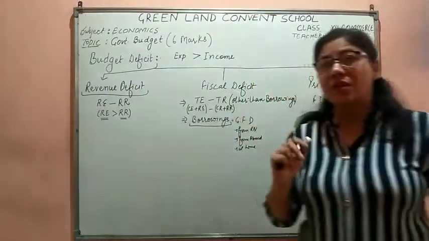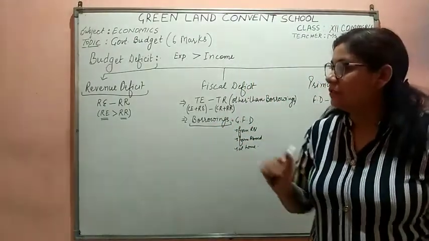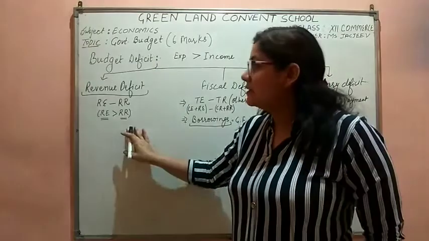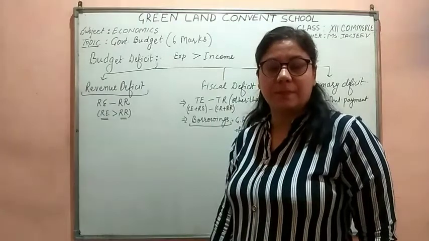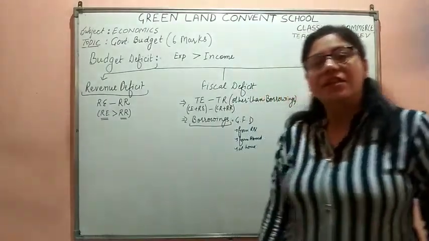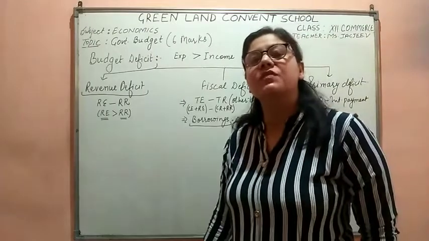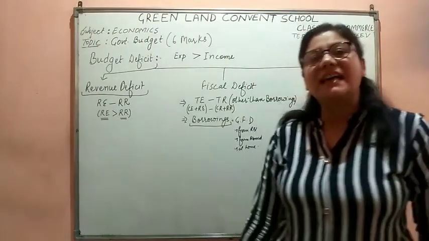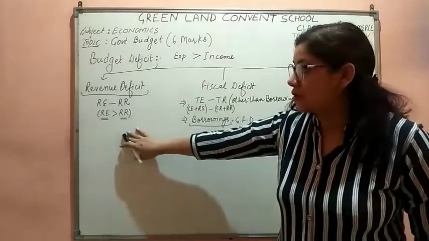When we talk about the revenue expenditure and revenue receipts, these are the expenditures done on the welfare programs. Revenue expenditures mean those expenditures which are done for the welfare programs which do not increase the assets or reduce the liability.